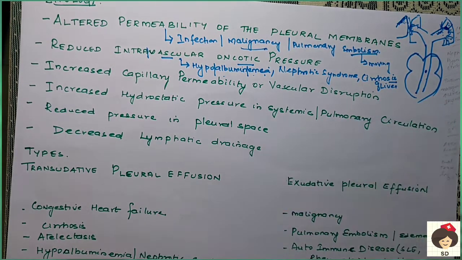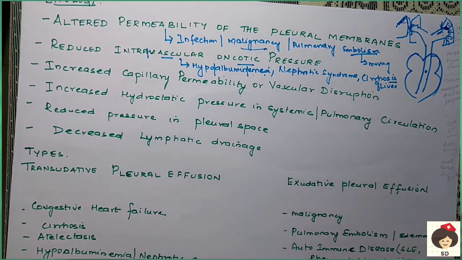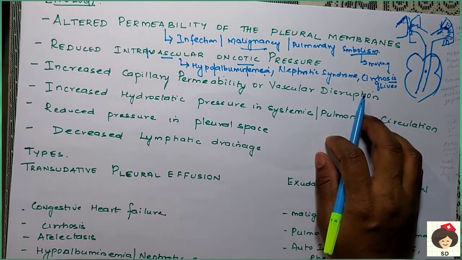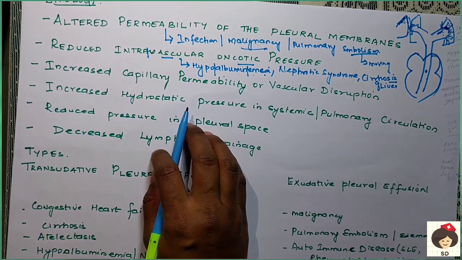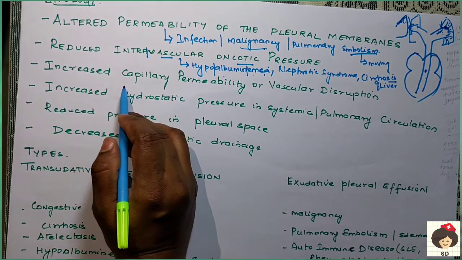Because the liver is damaged, it cannot do its function, so protein metabolism will not take place. Because of that there is decreased protein in the blood, and oncotic pressure is not maintained. So these are the causes of reduced intravascular oncotic pressure.